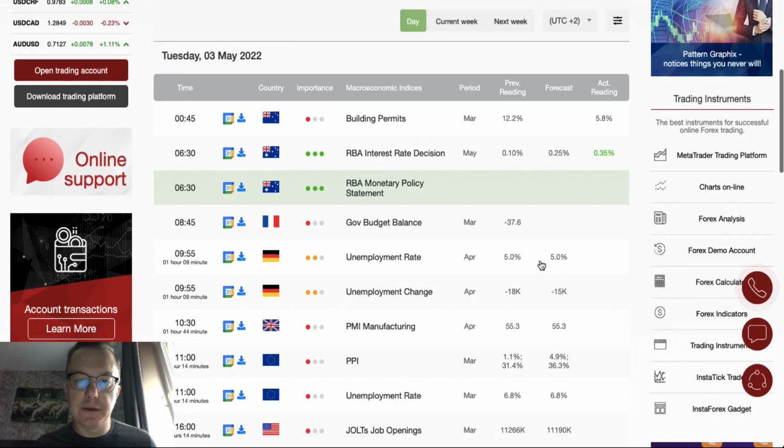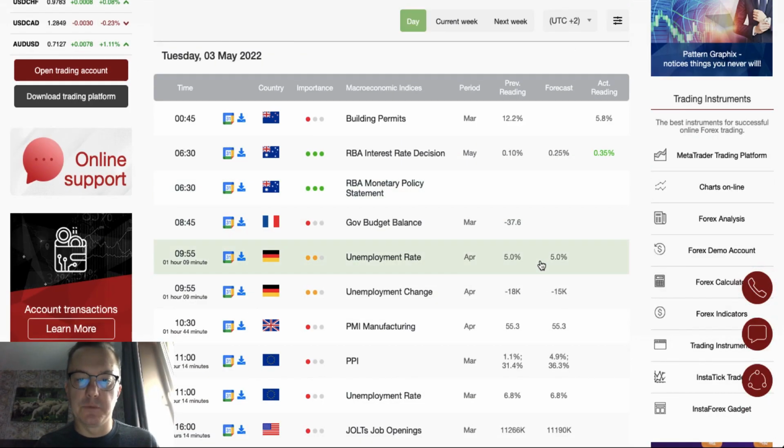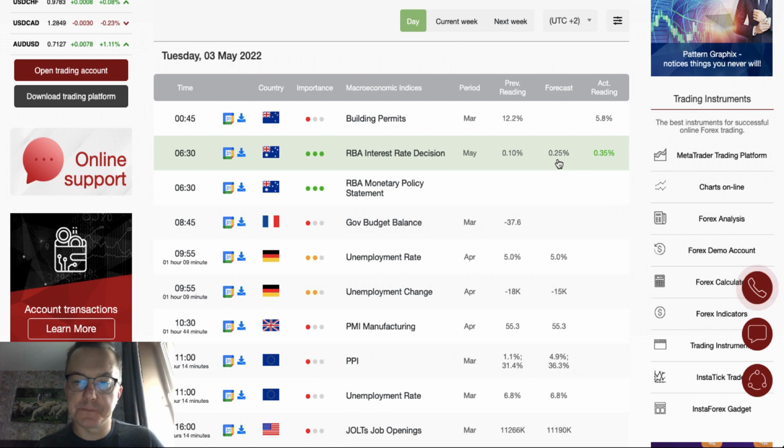The main event of last night was the RBA interest rate decision and the monetary policy statement. As you can see, the Reserve Bank of Australia hiked the interest rate more than expected, from 0.1% to 0.55%, which is more than 0.24%. So another bank is on a mission to hike their interest rate. We will definitely take a look at the Australian dollar later on.